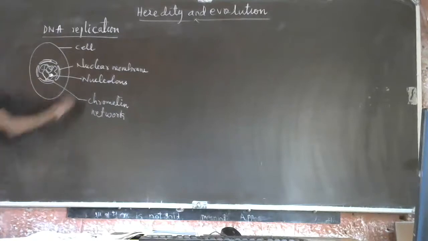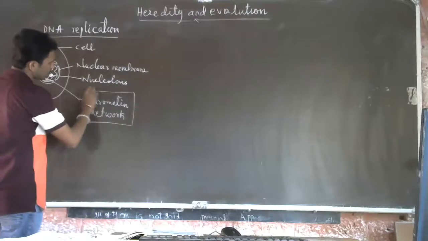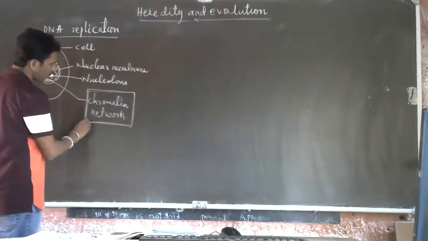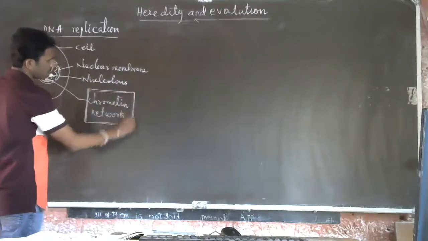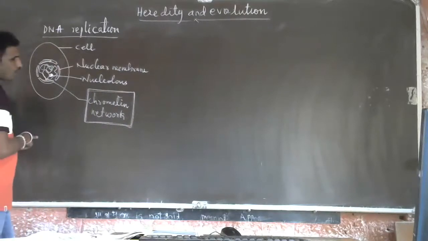So these thread-like structures which are responsible for the activities of the cell are called the chromatin network.